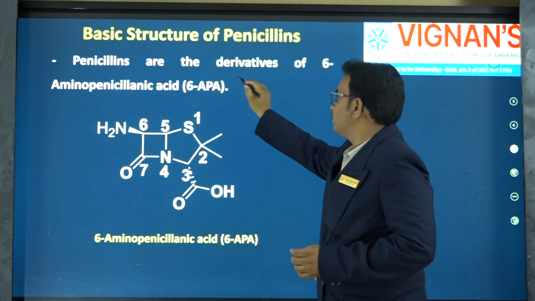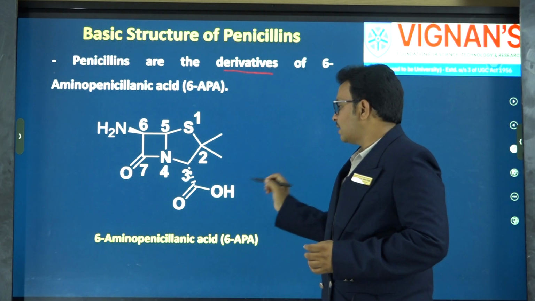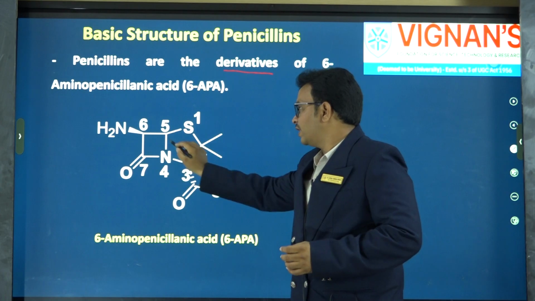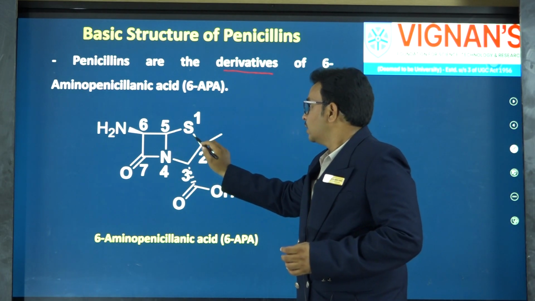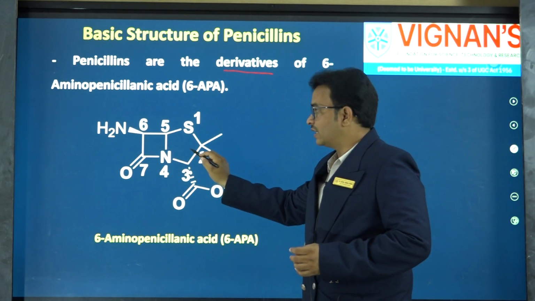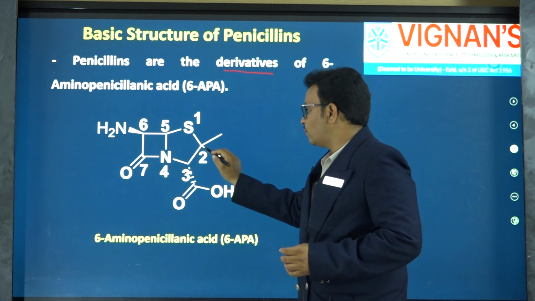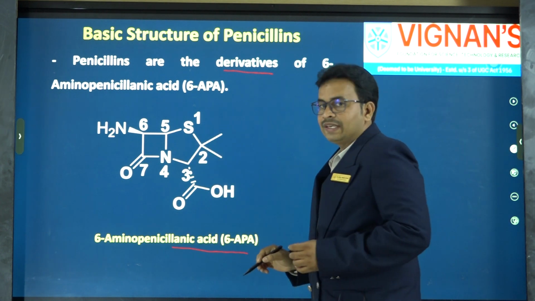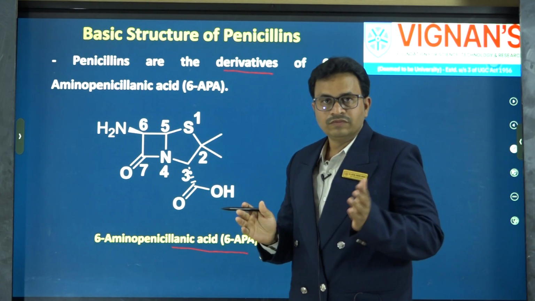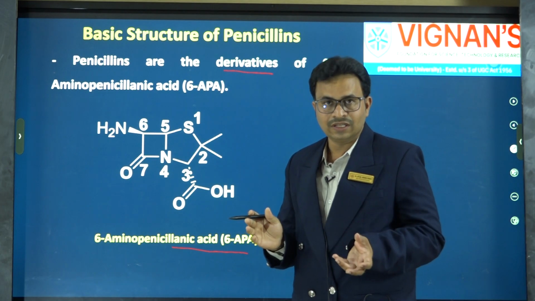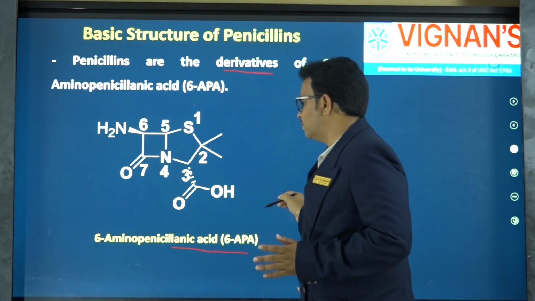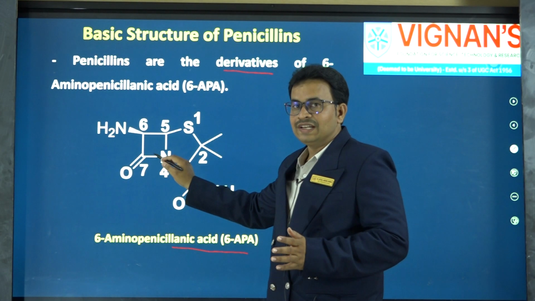The penicillins are derivatives of 6-aminopenicillanic acid. If you see the penicillin scaffold, it has a beta-lactam ring as well as a thiazolidine ring, and there is an amino group at the 6th position of this bicyclic ring. Overall, this scaffold is called 6-aminopenicillanic acid. We have natural penicillins and semi-synthetic penicillins, and all of them have this basic core moiety, 6-aminopenicillanic acid.